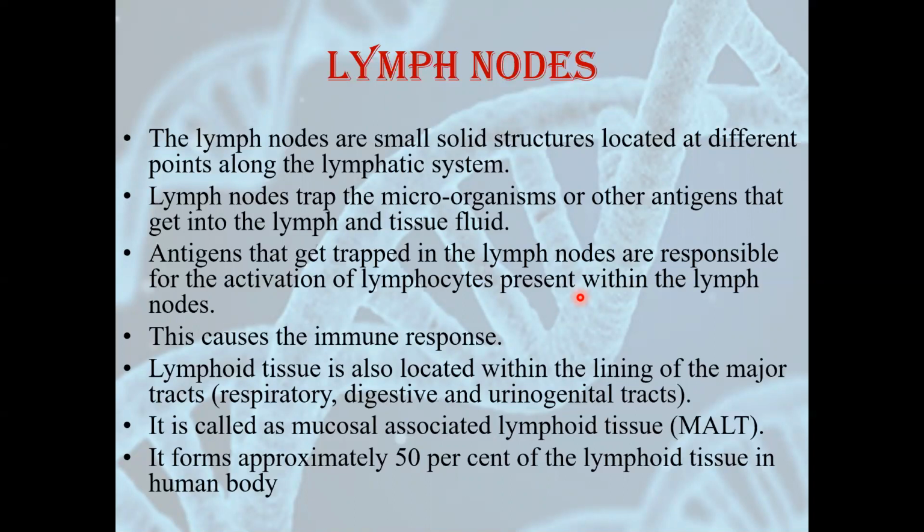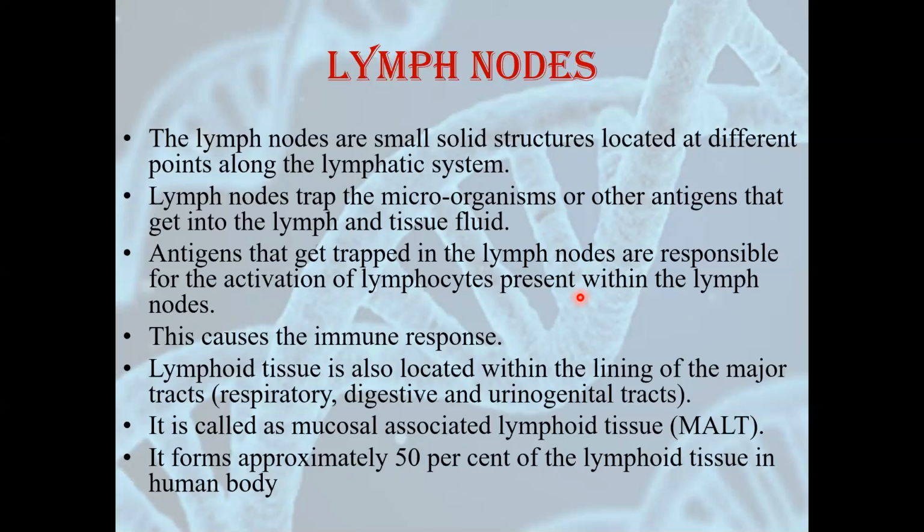Now here is what happens when the microorganisms or antigens are moving in the blood. From blood, they enter into the lymph and tissue fluid. Now, from lymph, they will get trapped in the lymph nodes. When they are present in the lymph nodes, the lymphocytes get some time to check these antigens and to form antibodies and to carry out phagocytosis against these antigens. So here the lymphocytes will be activated, and when lymphocytes are activated, they will form the immune response. So lymphoid organs or lymph nodes are very important for causing the immune response.